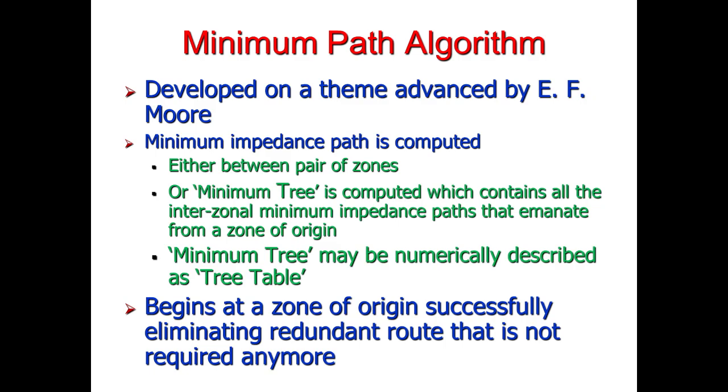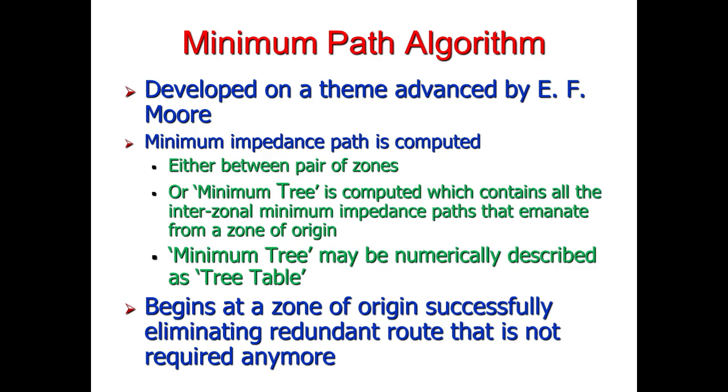This is developed by E.F. Moore. The minimum impedance path is computed in this step, and the minimum impedance path could be between a pair of zones, or a minimum tree is computed, which contains all the interzonal minimum impedance paths that emanate from a zone of origin. Impedance, as I've already discussed, is the resistance to travel, and it's like the psyche of the road user, that he or she decides to select a path of least impedance.